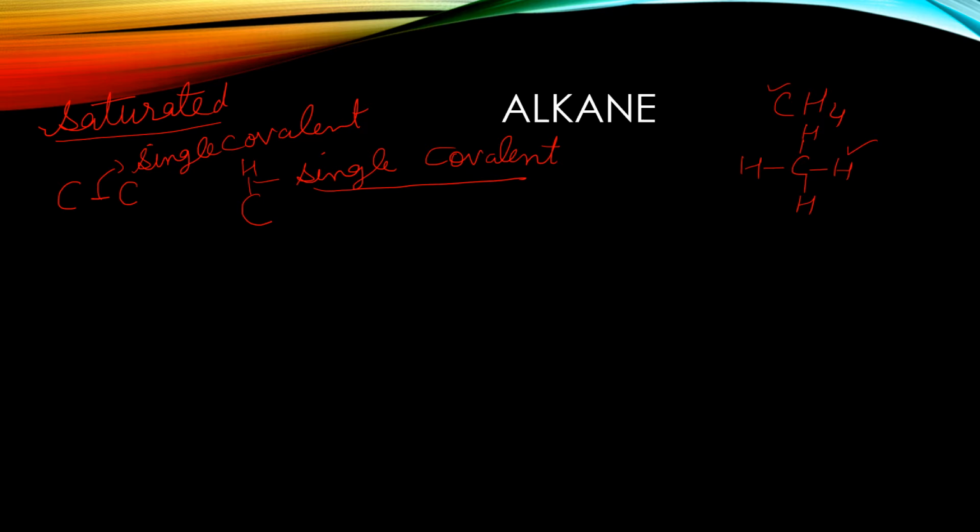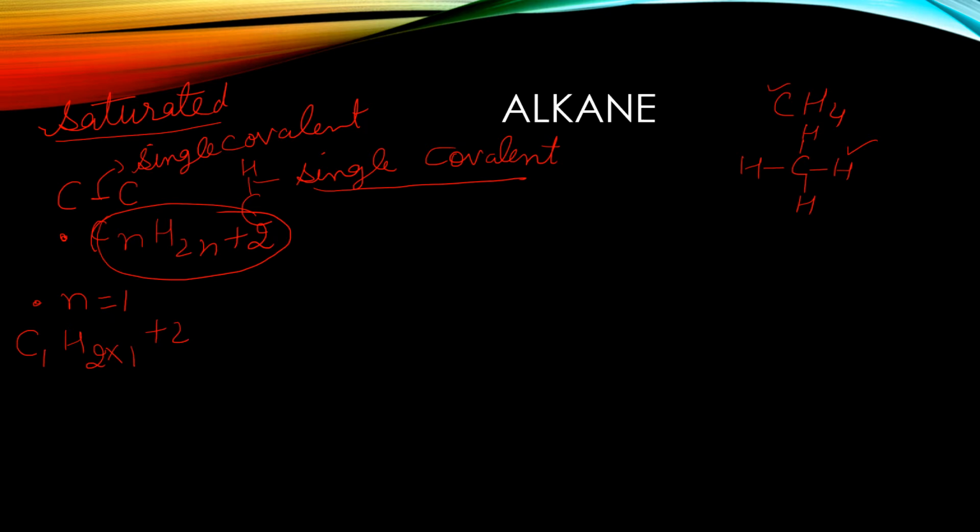Now, what is the general formula for making a homologous series of alkane? So that is CnH2n+2. This is the general formula for making a homologous series of a hydrocarbon or alkane. So if we substitute the value n=1, what formula will form? C1H(2×1+2). So we will get the formula CH4.